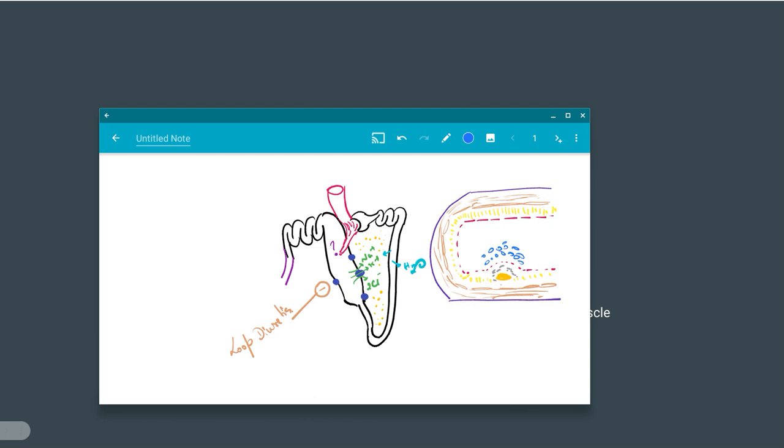Now what will happen if more of these things happen? Reduced coronary blood flow will take place. So this is way number 1. Way number 2 is that there can be vasospasm. In some cases coronary artery spasm can occur. If spasm occurs, then again blood flow will be restricted.